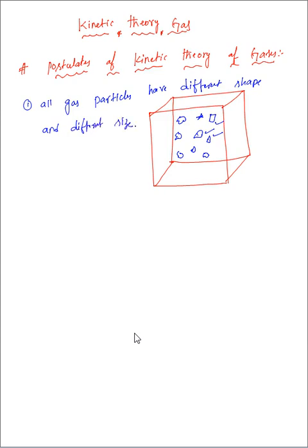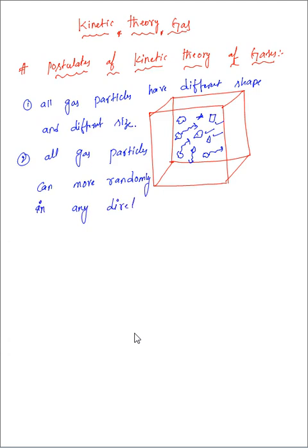Second postulate: these gas particles can move randomly in any direction. They can move like this, like this, like this. In any direction they can move here. That is the second postulate: all gas particles can move randomly in any direction.